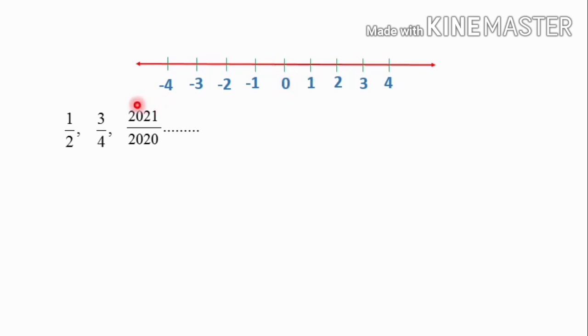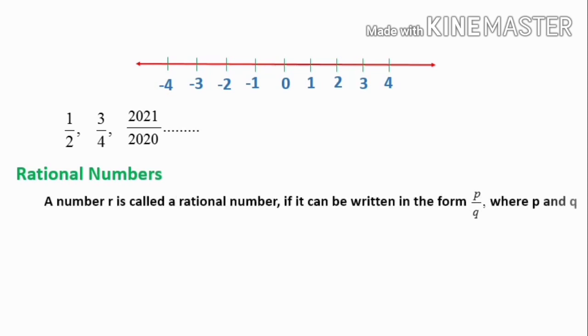These numbers have a speciality. That means they have a numerator and denominator, or we can say these numbers are in the form p/q. In mathematics, we call this type of number a rational number. Definition: a number r is called a rational number if it can be written in the form p/q, where p and q are integers and q is not equal to 0.